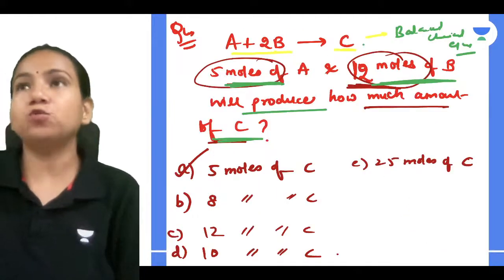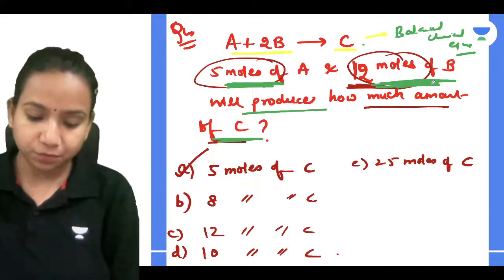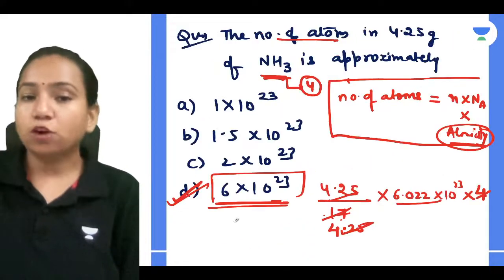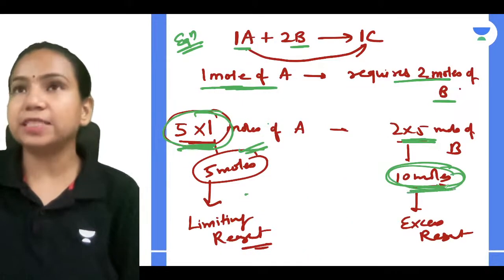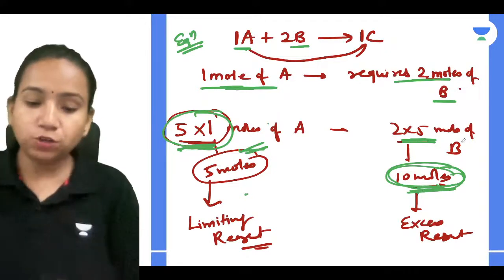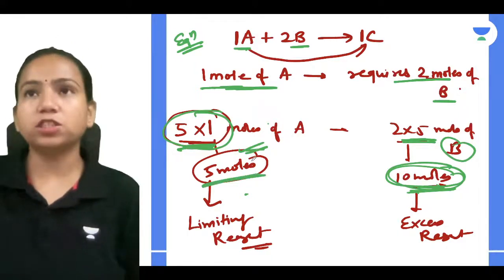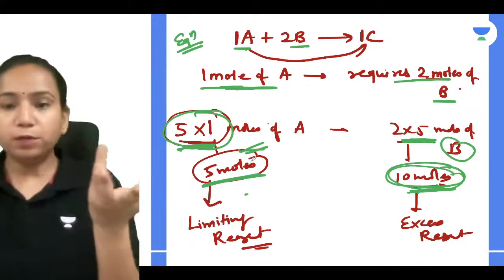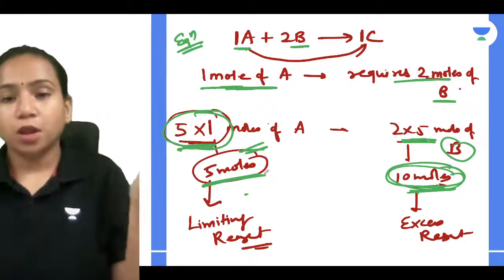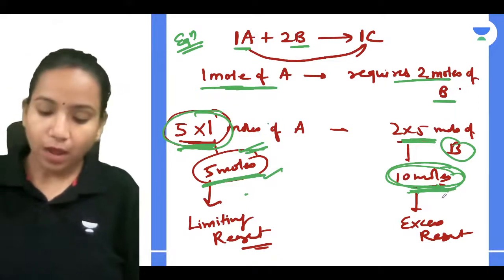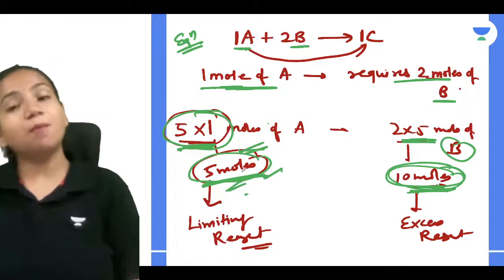But how much is given to me in the question? It is given that 5 moles of A is reacting with 12 moles of B. So it means your 5 moles of A will react only with 10 moles and the rest will remain as excess. So your B is given in excess and A will get completely exhausted, because once 5 moles react, there will be no A remaining in the reaction to react with B. Are you getting that? So with this we got to know that your A is the limiting reagent, because it will get completely exhausted in the reaction.